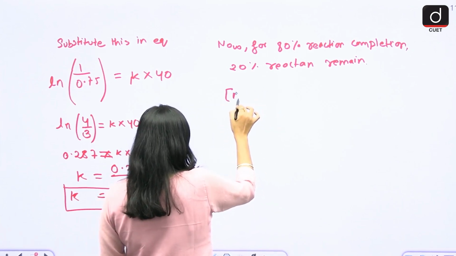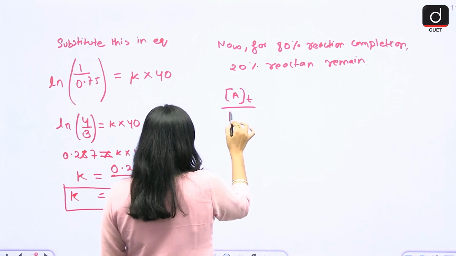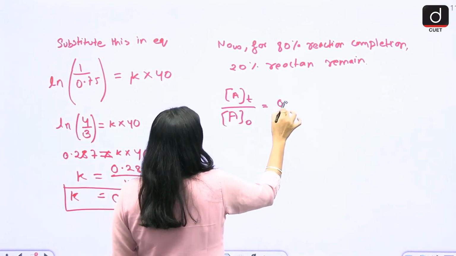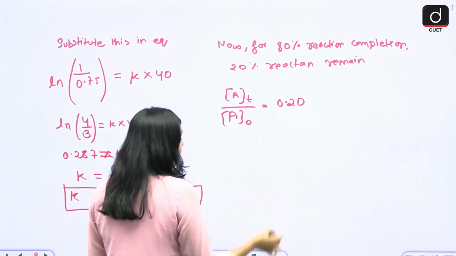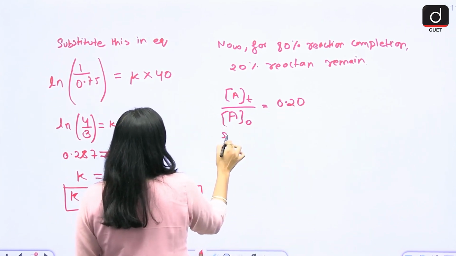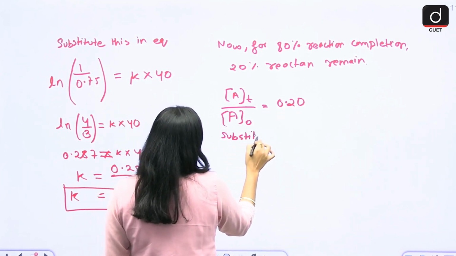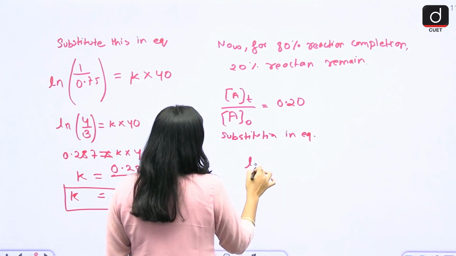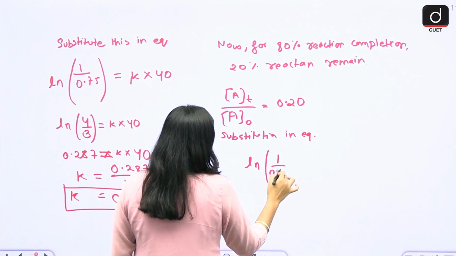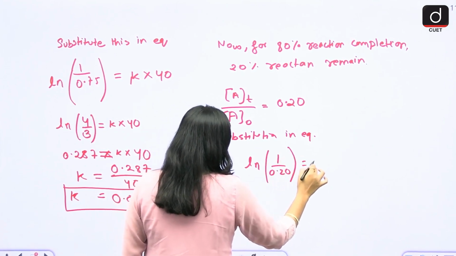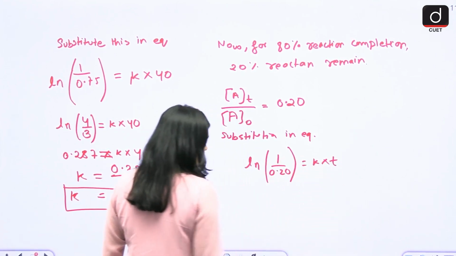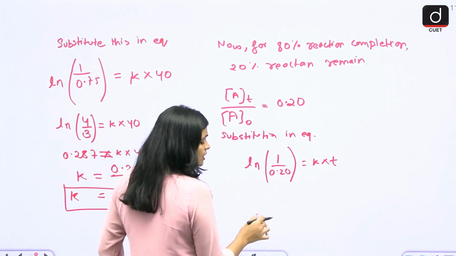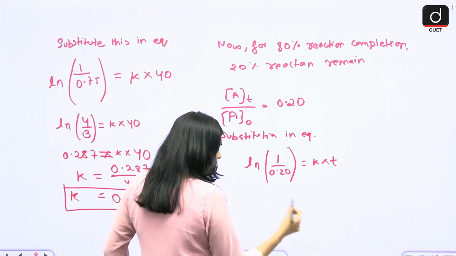So A T A naught equals 0.20. Then again substitute in the equation. So again what you will get? ln 1 by 0.20 equals k into t, right? Now you know the value of k. You have to find out the time, right? How much time it will take.